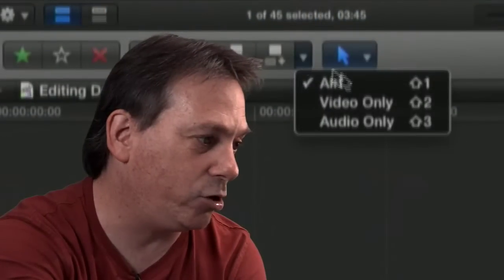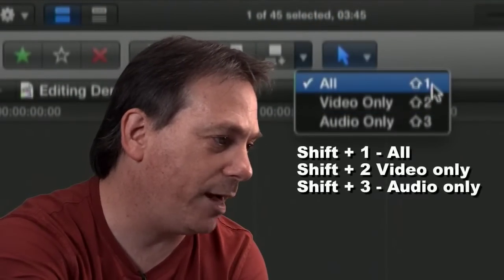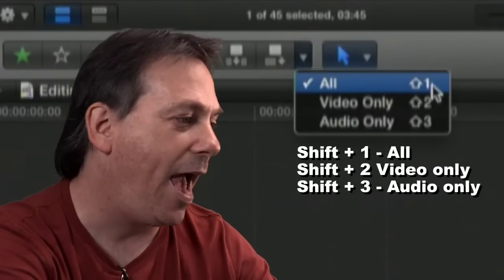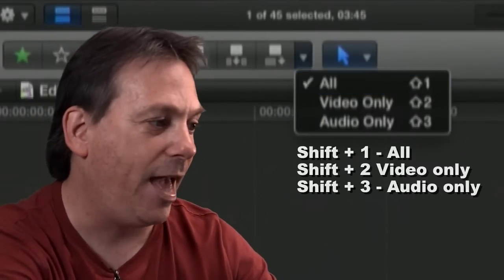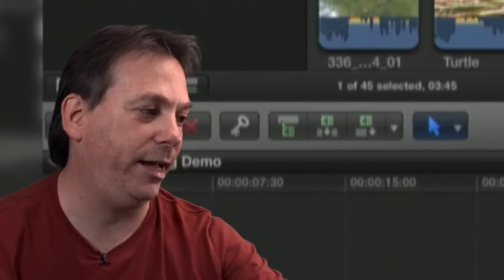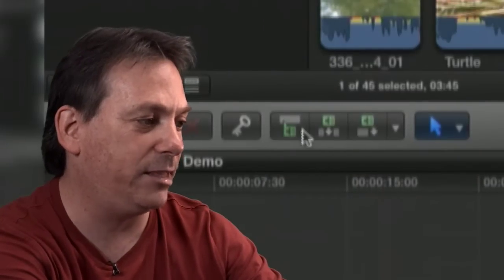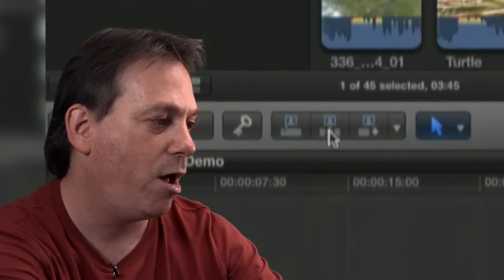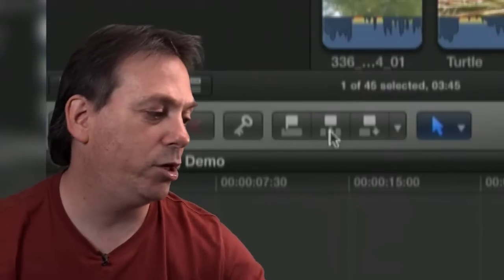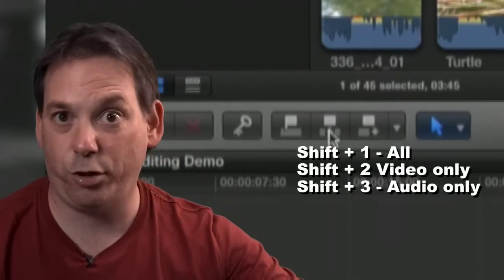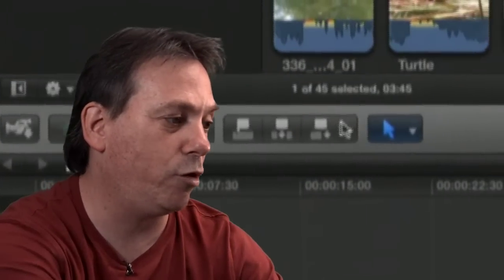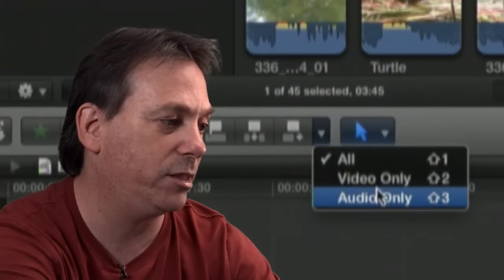Now you can also see we've got shortcuts to get there. If I was to press Shift 1, that would be for all, Shift 2 is for video only, and Shift 3 is for audio only. And you can see as I quickly cycle through these, Shift 1, Shift 2, Shift 3, that we actually get areas that light up to indicate whether we're editing audio, whether we're editing video, or whether we're editing both. So it's very simple. Shift 1 for audio and video, Shift 2 for video only, Shift 3 for audio only, or you can choose the drop-down menu and then just choose the one you want.